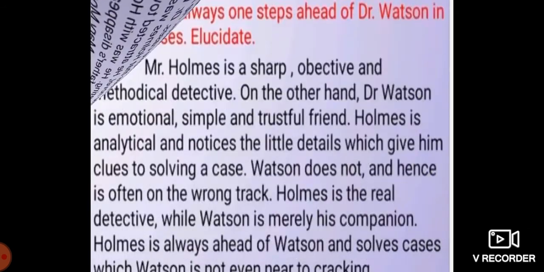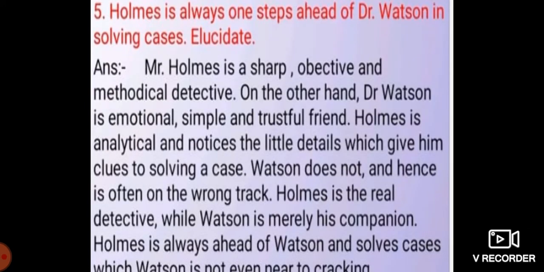Last question of the character. Fifth one: Holmes is always one step ahead of Dr. Watson in solving cases. Elicit. Mr. Holmes is a sharp, objective, and methodical detective. On the other hand, Dr. Watson is an emotional, simple, and trustful friend.